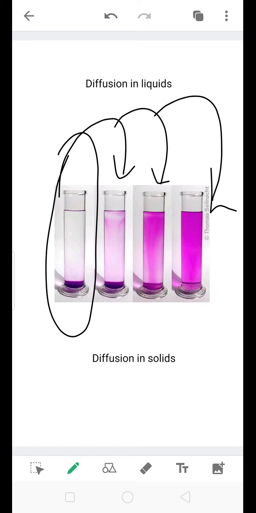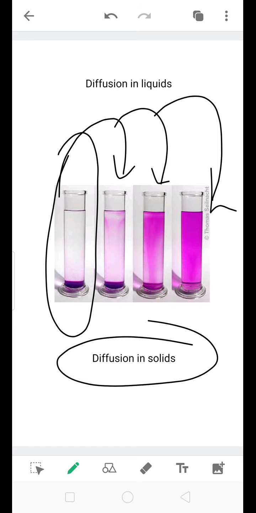Next one is diffusion in solids. Diffusion can also take place in solids, but it is a very slow process. For example, if we write something on a blackboard and leave it unclean for a considerable period of time, we will find that it becomes quite difficult to clean the blackboard. This is due to the fact that some of the particles of chalk have diffused into the surface of the blackboard.